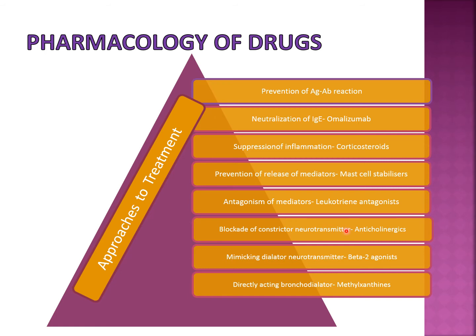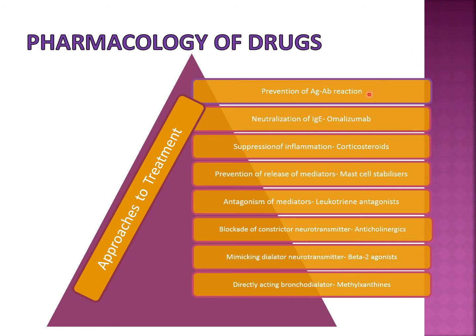So we have to give an agonist for the beta 2 receptor, and sometimes we have to give drugs which inhibit the acetylcholine receptor, that is anticholinergic drugs, especially M3 receptor blockade. These anticholinergics cause the blockade of acetylcholine receptors. Next is mimicking the dilator neurotransmitter, meaning beta 2 agonistic drugs, and last is directly acting bronchodilators. They produce bronchodilation through some other mechanisms, and these are the methylxanthines. So this is the approach to the treatment of asthma.